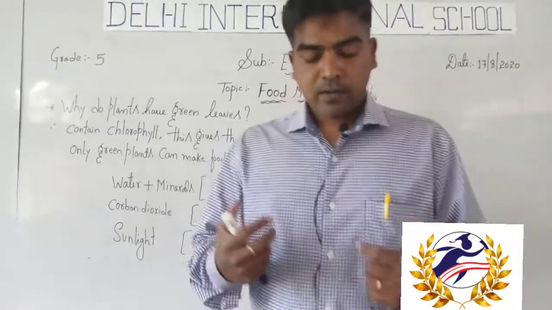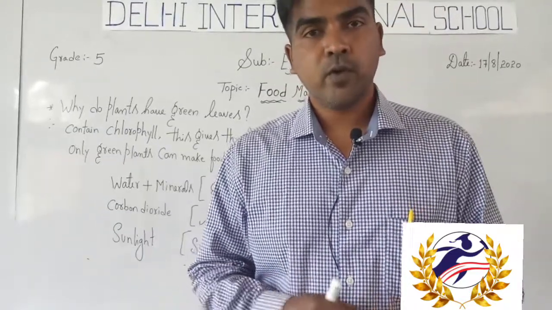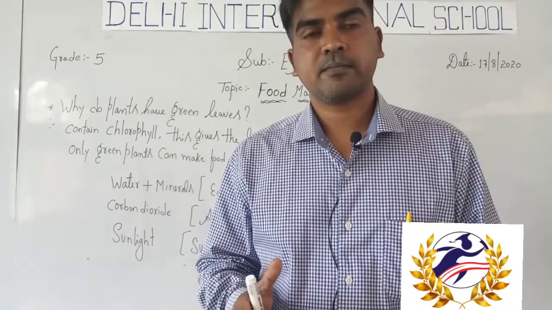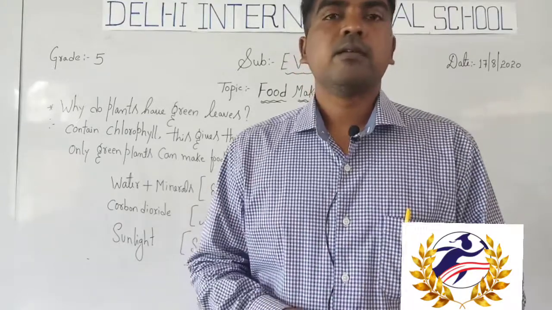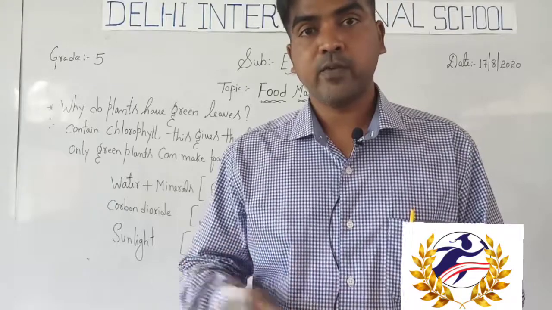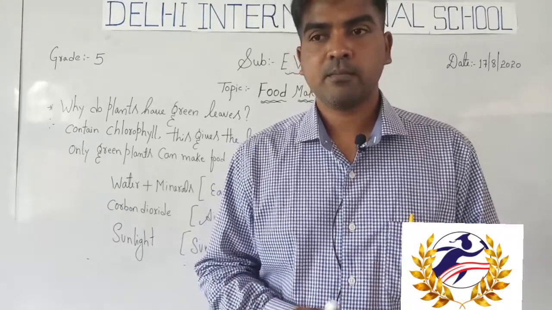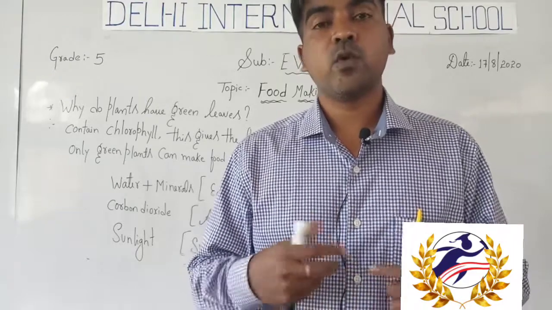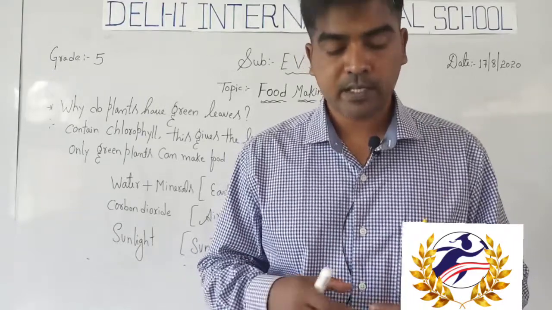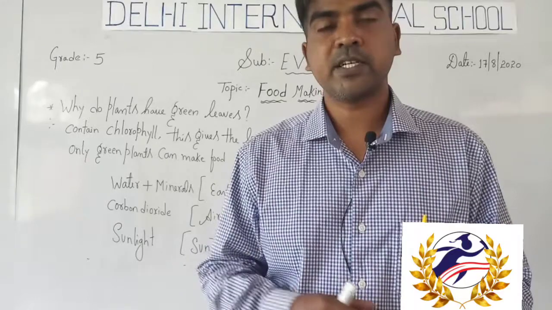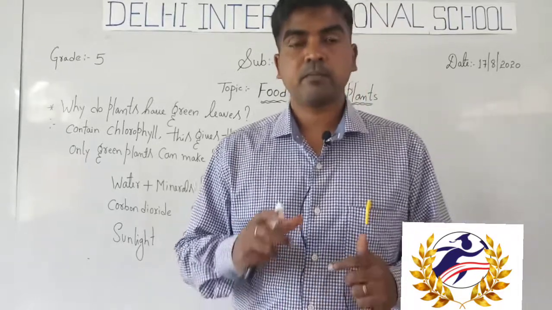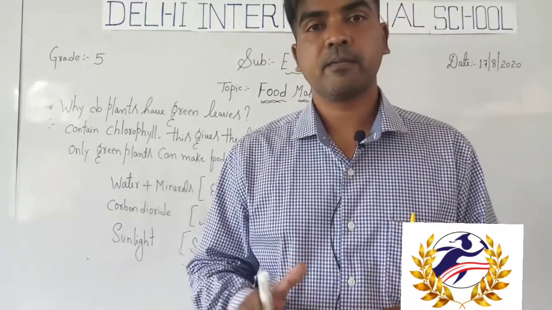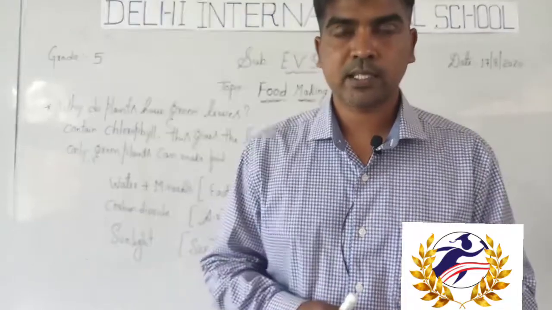We prepare our own food, but in plants nobody is there to provide food. So plants prepare their own food themselves. That process we are going to learn in this class.